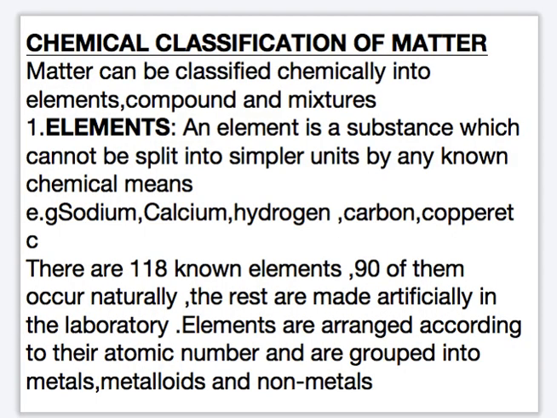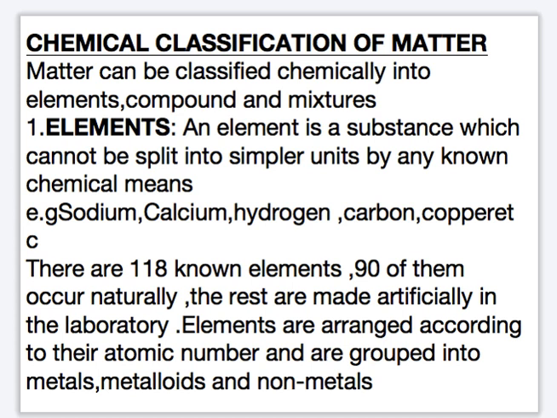From there, let's look at how we can classify matter chemically. The first one we look at, you classify your matter into solid, liquid, and gas. That's physical classification. But in the case of the other one, you classify matter chemically. Matter can be classified chemically into elements, compounds, and mixtures. What are elements?